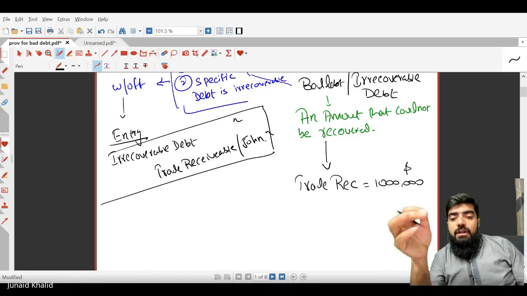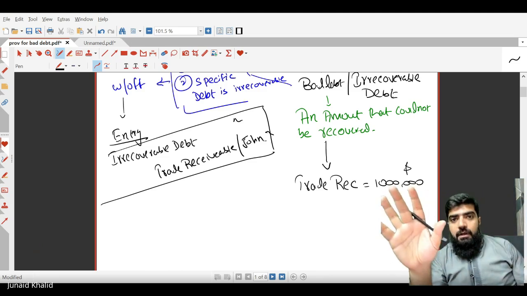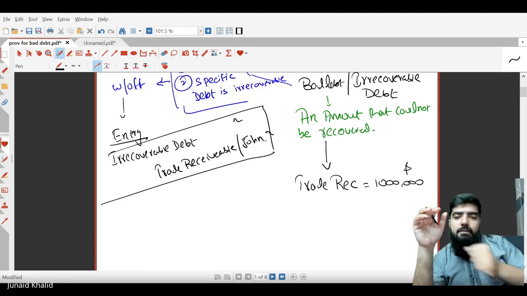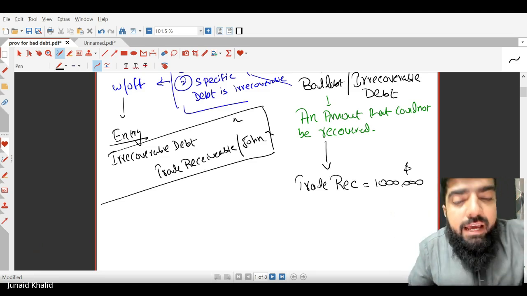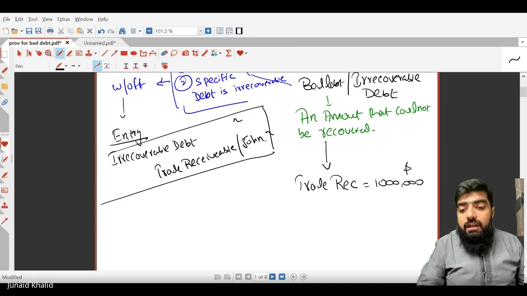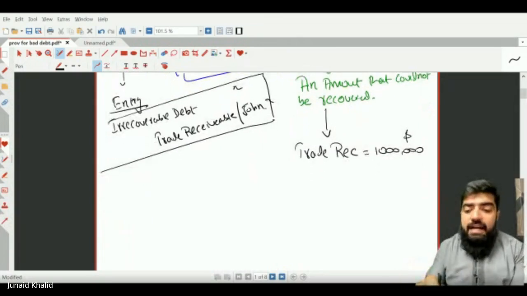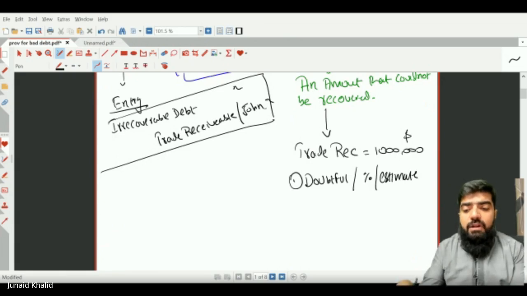It means that for that particular amount, I didn't say that the entire amount will not be recovered. Neither has the customer gone bankrupt. It means there is a habit of the customer. They always try to retain a certain amount. It means that whenever we are not sure which customer will not pay, there is no surety. There is no 100% doubt. Instead, there is a doubt. If there is a doubt, a certain percentage or estimated amount will not be recovered.